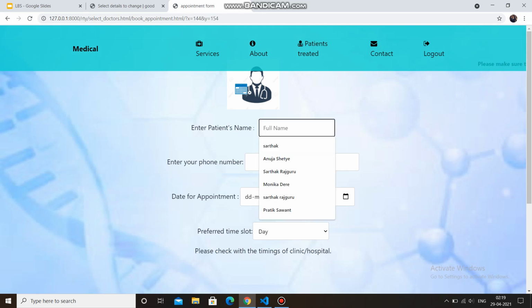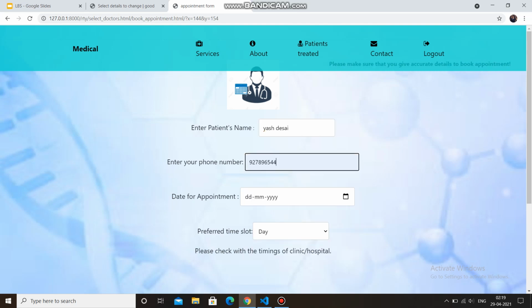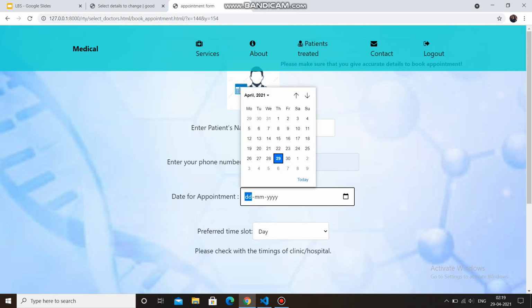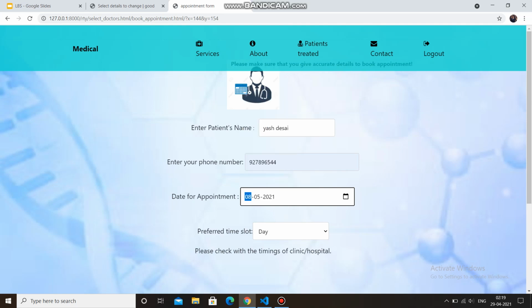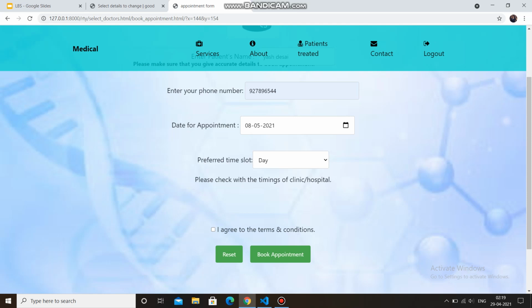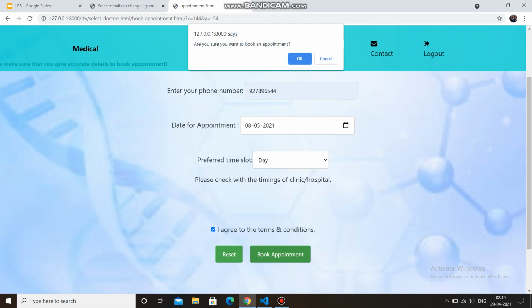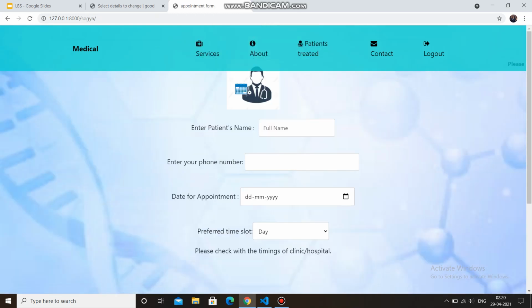So for taking an appointment with the doctor, he has to give his details like date of the appointment and preferred time slot, which he has to check with the timings of the clinic or hospital as shown, and he has to click on book appointment. Yeah. So he has successfully booked the appointment.